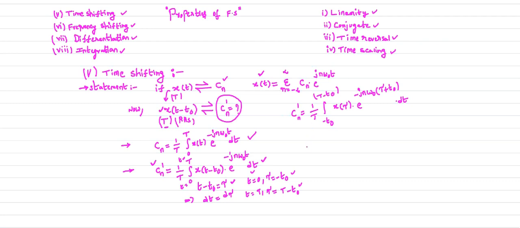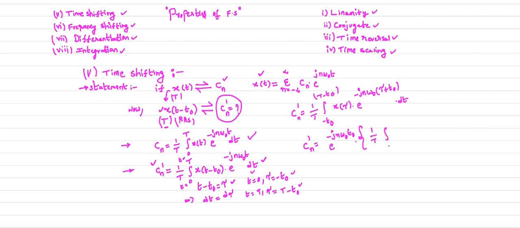Now rearranging the expression so that we get the standard form of the equation, e power minus j n omega naught t naught comes outside. Let this factor come outside and write the remaining thing.